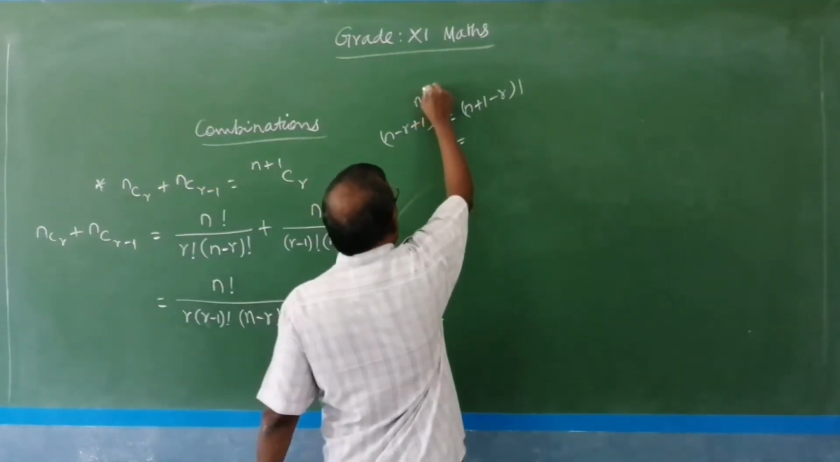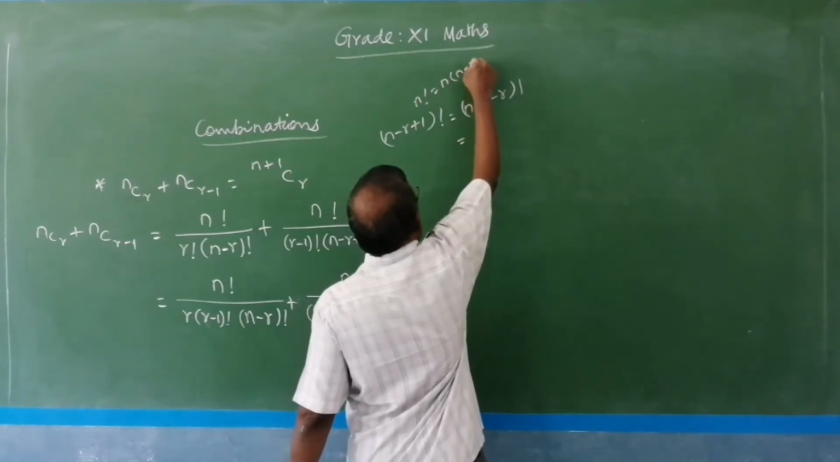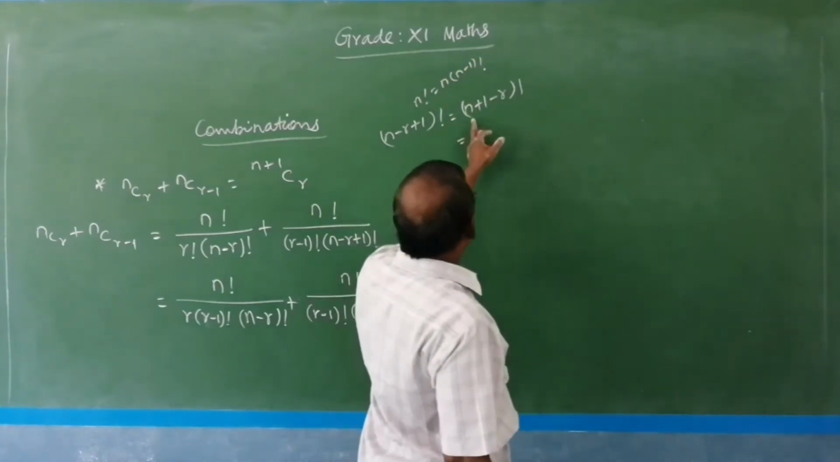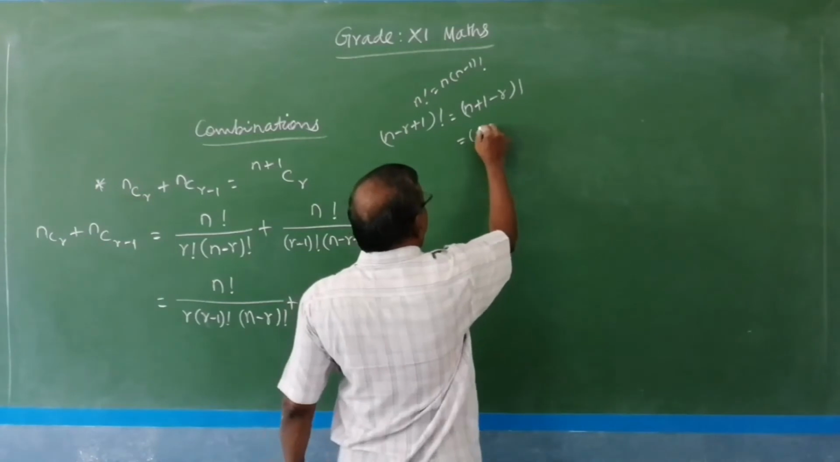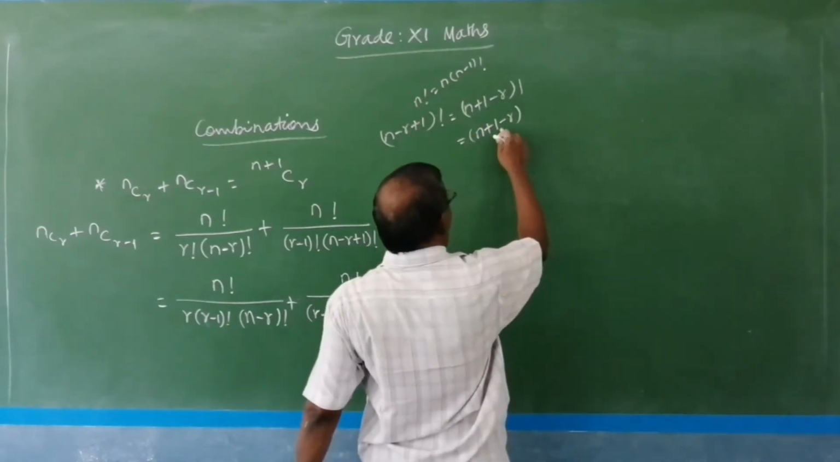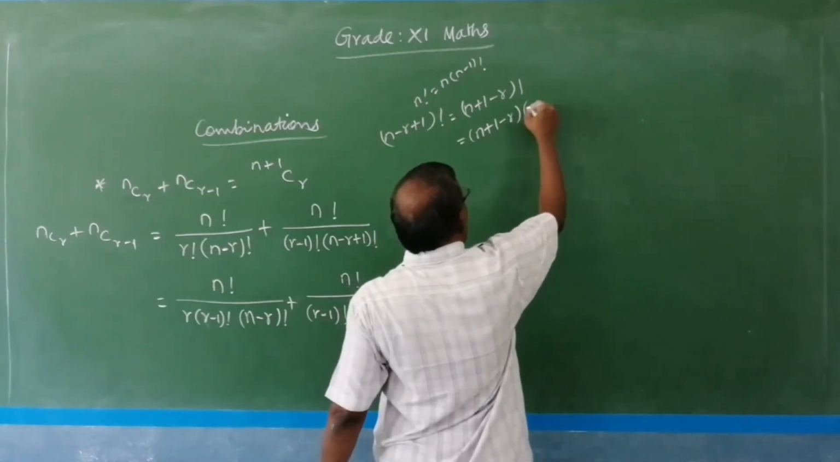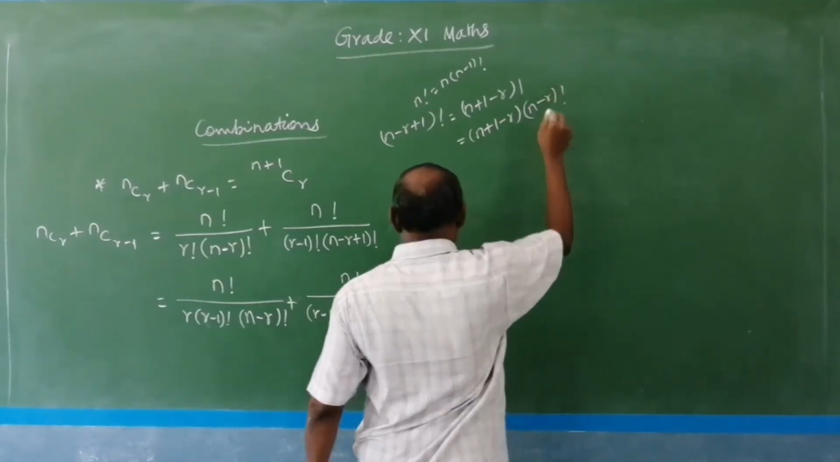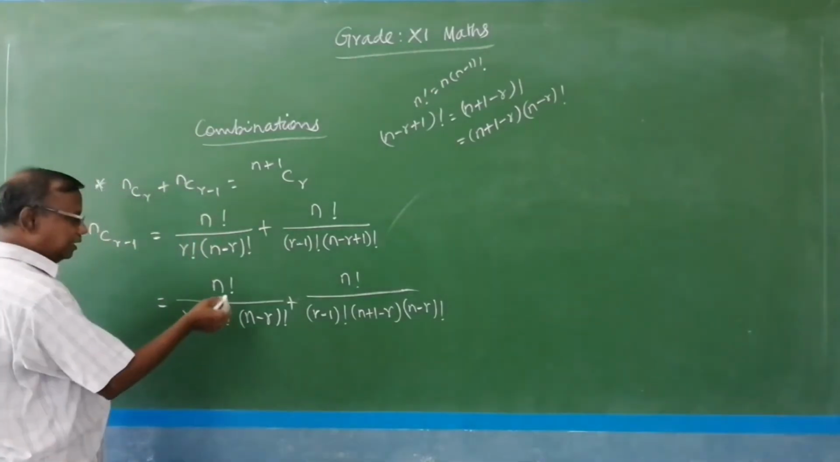That is, we know that n factorial equals n into (n minus 1) factorial. Accordingly, (n plus 1 minus r) factorial equals (n plus 1 minus r) into, subtracting 1 from it, that is 1 subtracted, into (n minus r) factorial. So I have written it here.